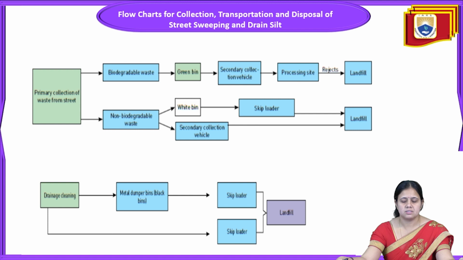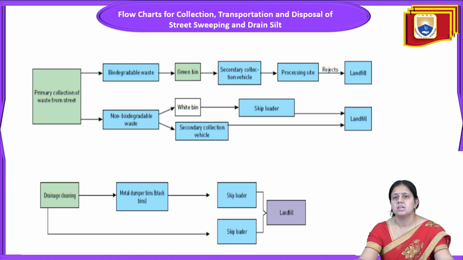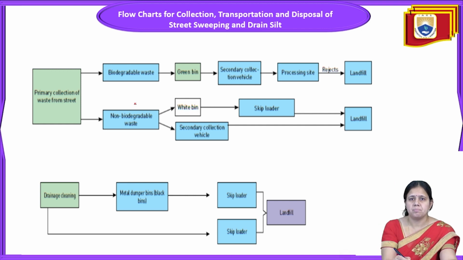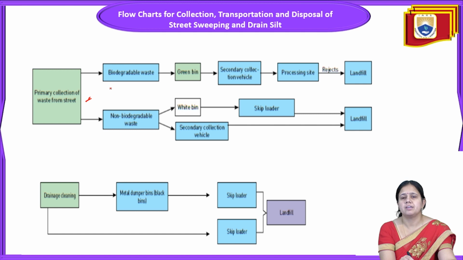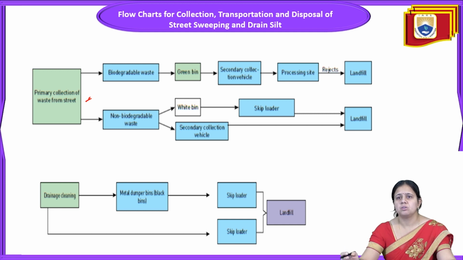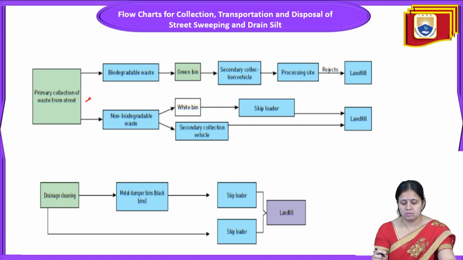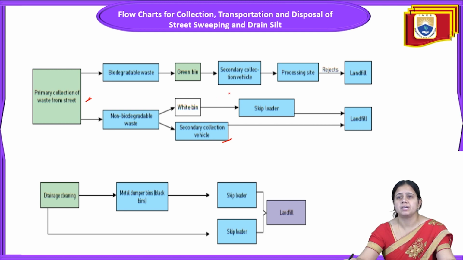So you can see this is the flow chart for the collection, transportation and disposal of street sweepings and drain silts. First of all, the primary collection of waste from the street will be divided into two categories: biodegradable waste and non-biodegradable waste. Biodegradable waste will be put into the green bins, and non-biodegradable waste will be kept under the secondary collection vehicles and white bins. Green bins will take it to the secondary collection vehicles, and from the secondary collection vehicles it will go to the processing sites, or it will be rejected, or it will enter the landfill.